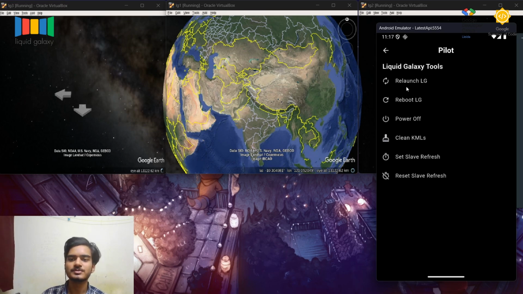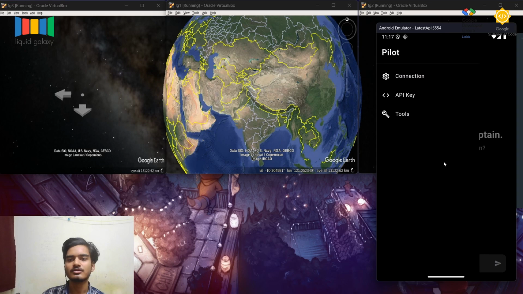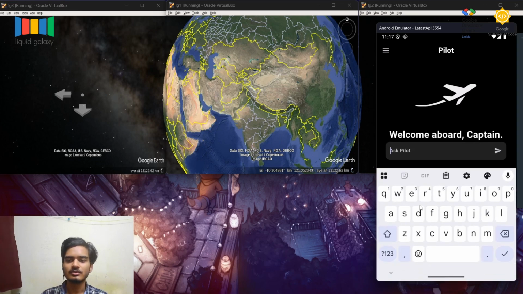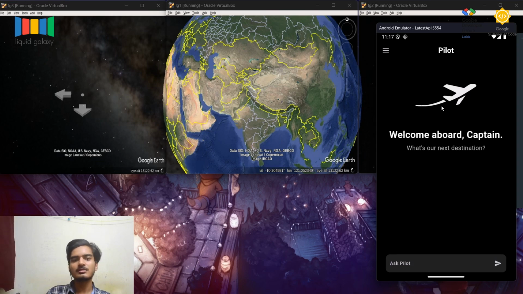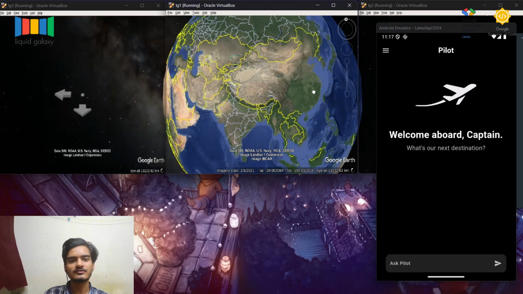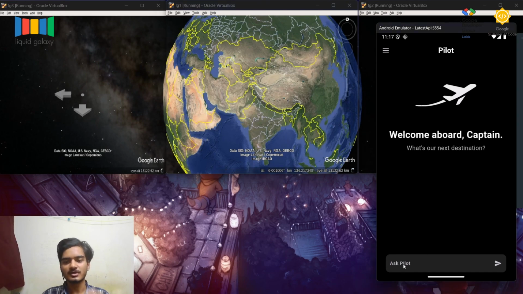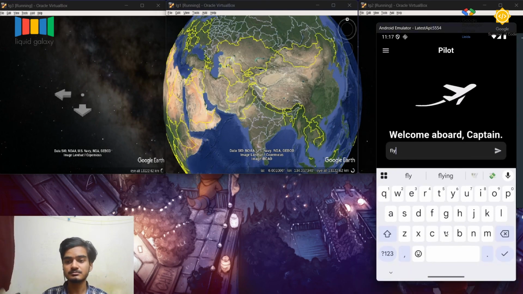There's also this tools page which contains all the tools essential for the Liquid Galaxy. The main page contains this logo, and then there's this input bar. The main purpose of this app is to visualize the flight paths from various cities. For example, if I fly from Delhi to Jaipur,